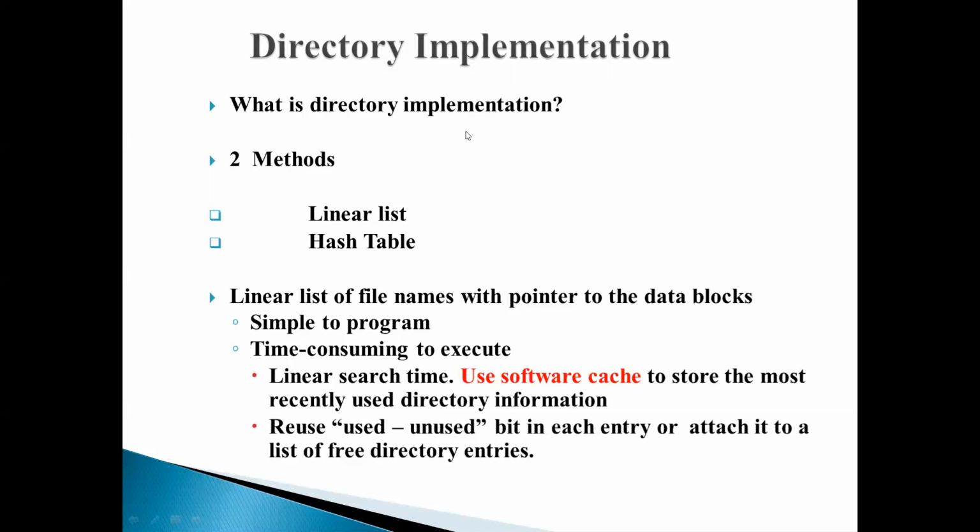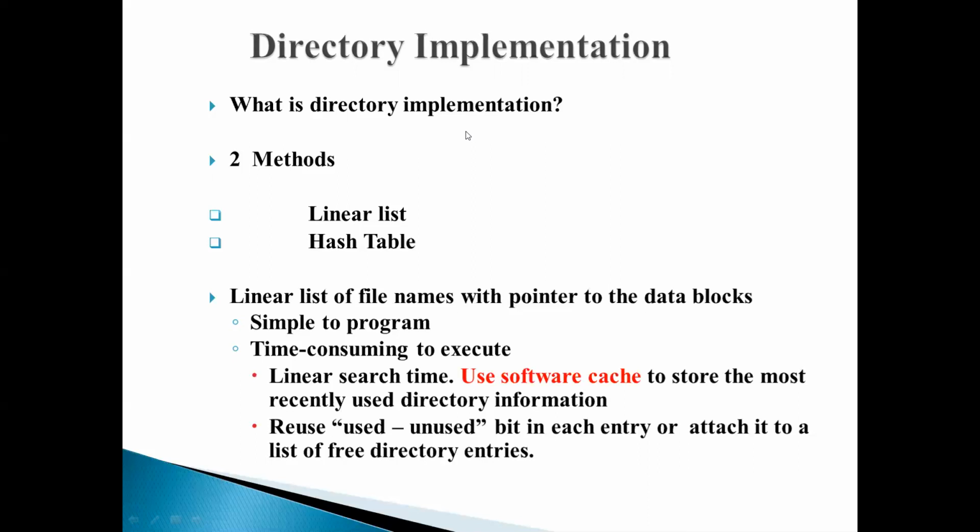So here, this topic of directory implementation deals with what algorithm is going to be used by the OS for organizing and managing that directory structure. Directory structure is going to store information about the files. How are we going to manage that information stored in the directory structure, and how is the OS going to organize the information in the directory structure?